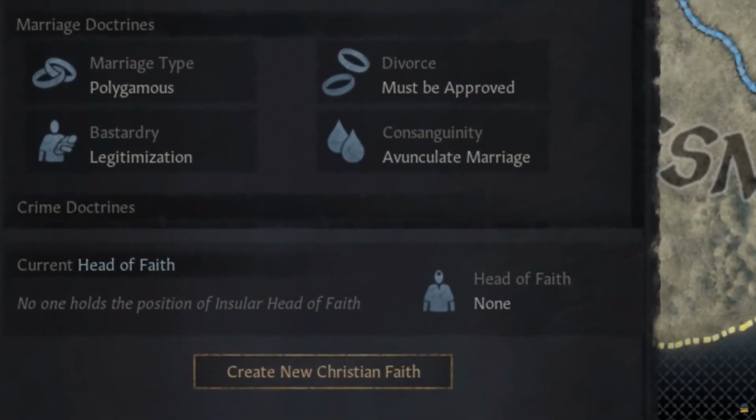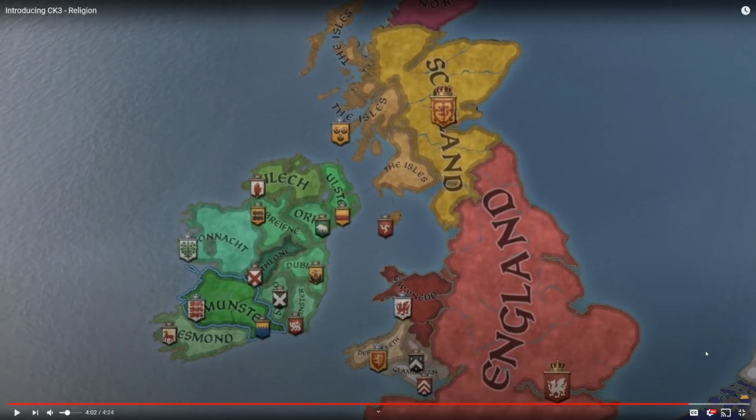Well guys, that about wraps up the basics of religion. Can you become the head of faith? Or do you only play as a lord? Or can you become the head of it? I don't know. But listen, if you do know, let me know.